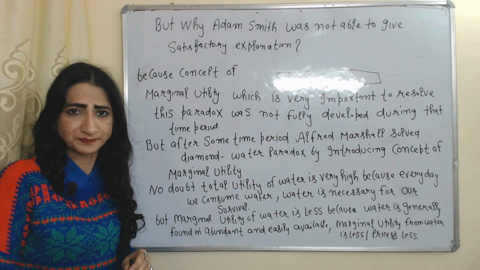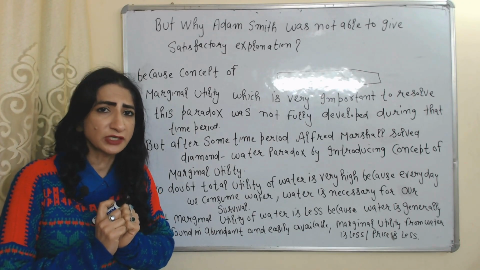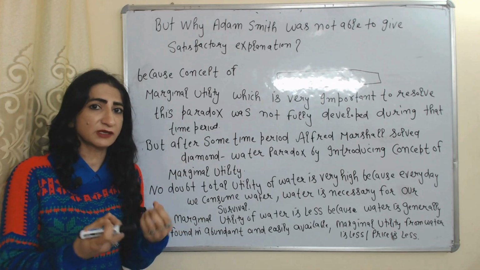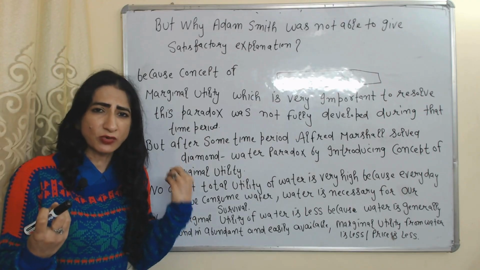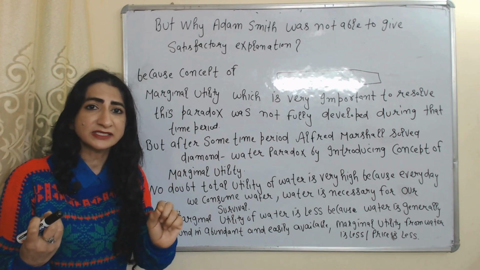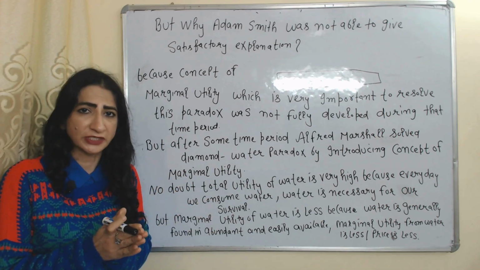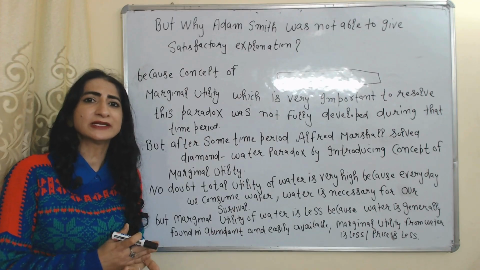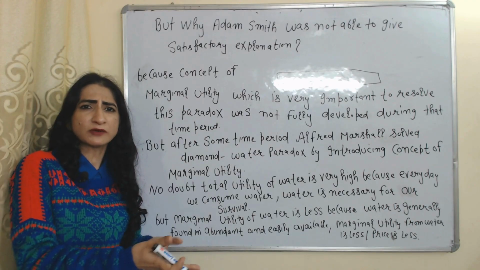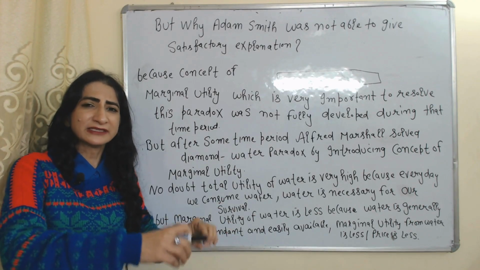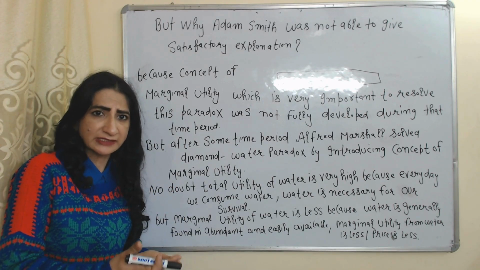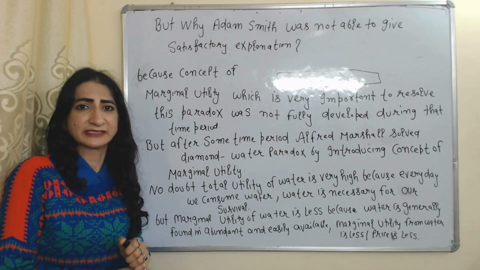of marginal utility. As we know, total utility from water is very high because every day we consume water and water is necessary for our survival. That's why total utility from water is very high. But price is decided on the basis of marginal utility, not on the basis of total utility. And marginal utility from water is very low. But why is marginal utility from water very low? Because water is generally found in abundance and is easily available. That's why marginal utility from water is very low. If marginal utility from water is low, the price of water is also very low.